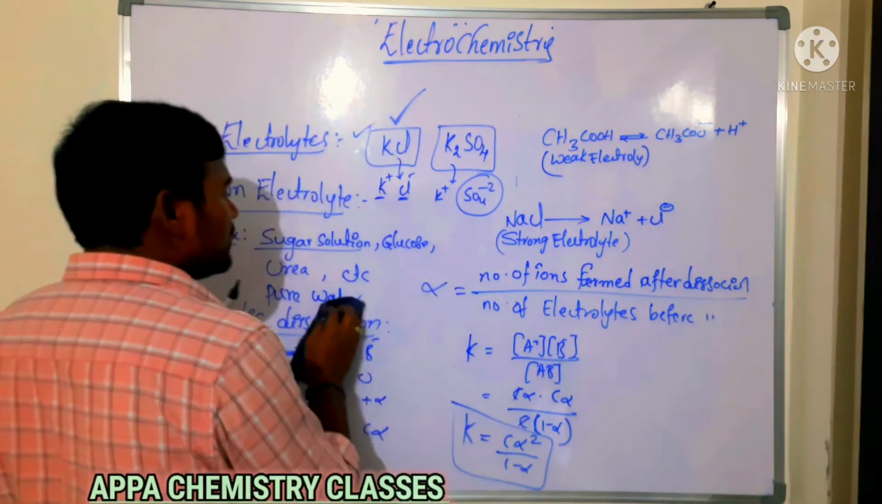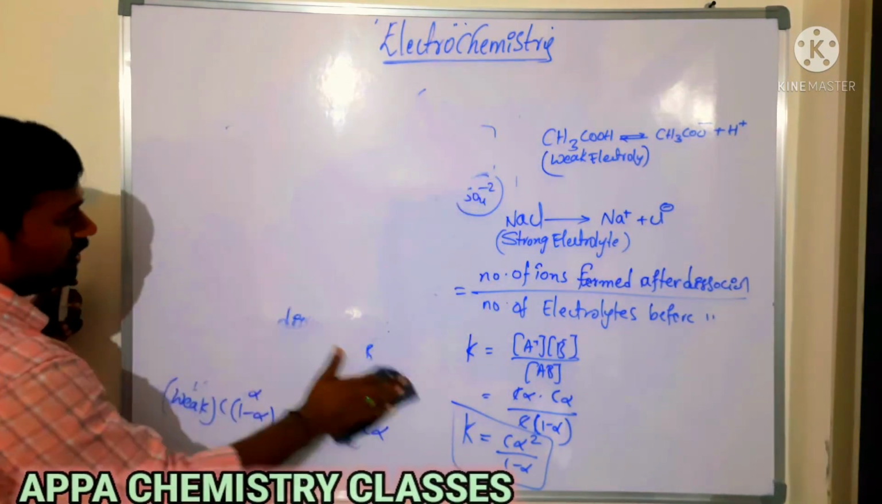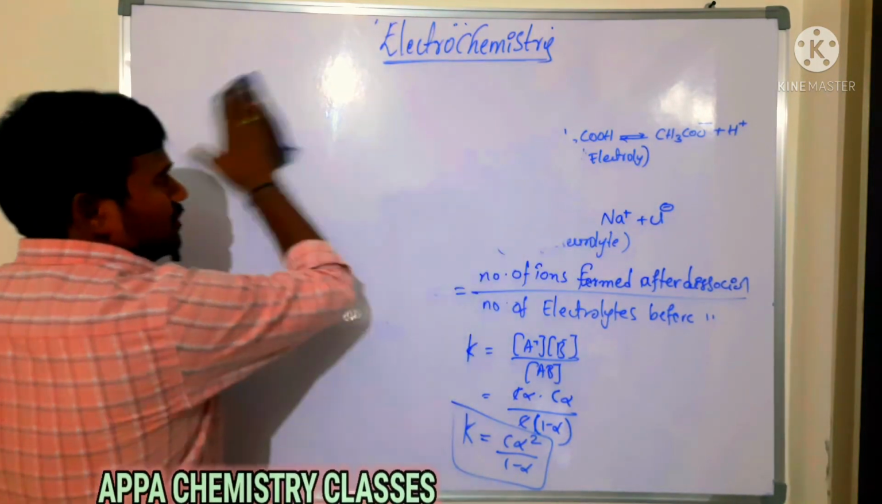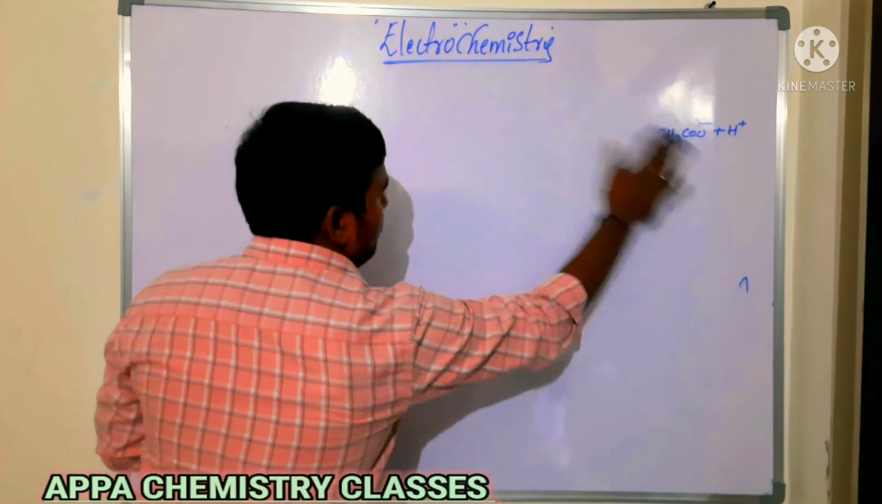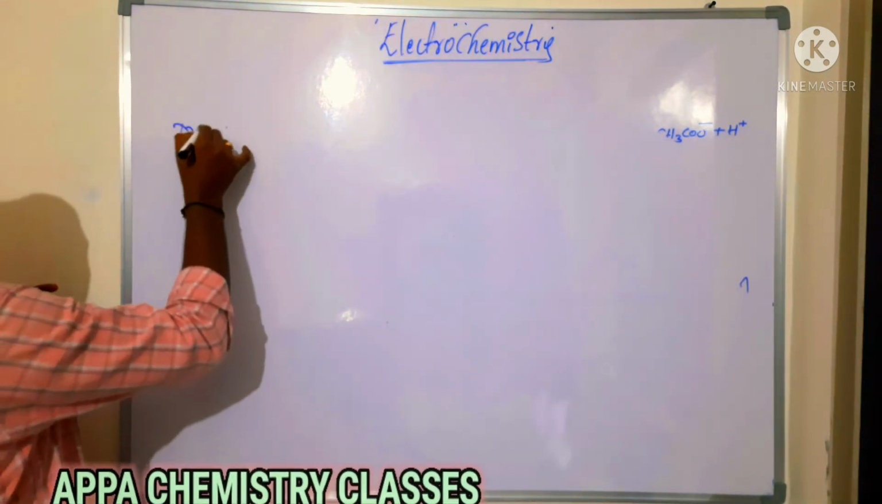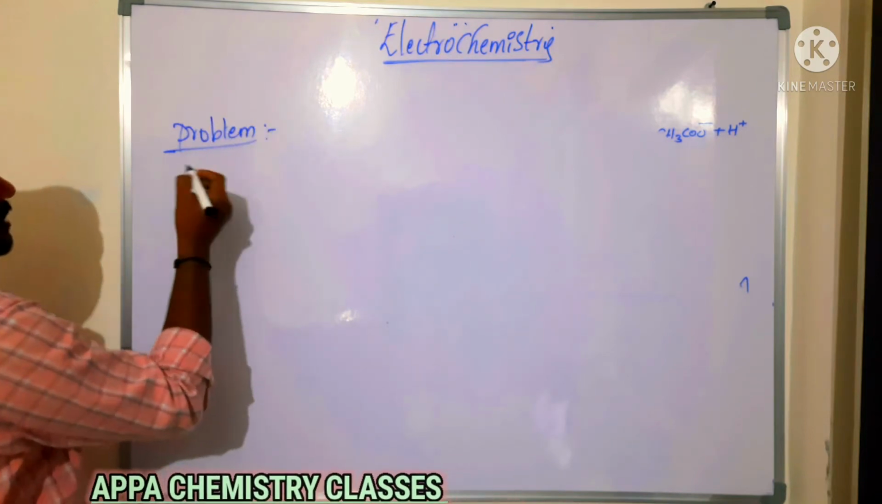So the degree of dissociation at infinite dilution, alpha, is taken as 1. Now the question time. So what is my question here? Say for example, one problem, a most important problem. In this problem I am going to explain 3 questions.